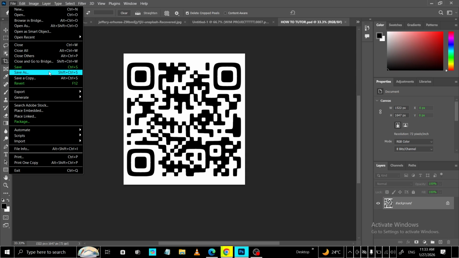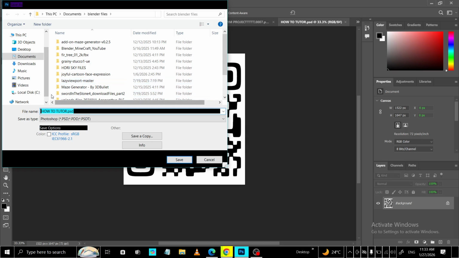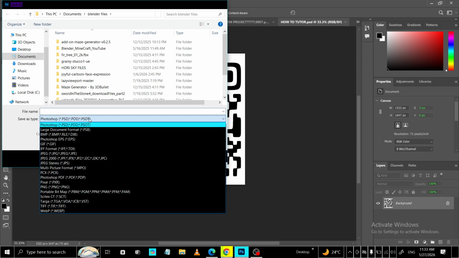First, make sure your project is open in Photoshop. You should see your canvas and layers exactly the way you want the final image to look. If your design includes transparent areas, you'll notice the grey checkerboard pattern in the background. That indicates transparency, and PNG will preserve it perfectly.